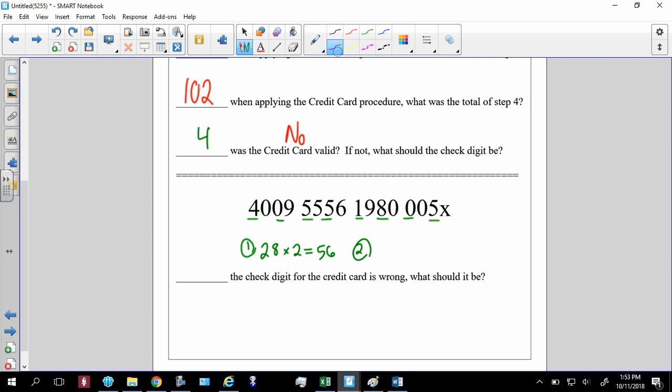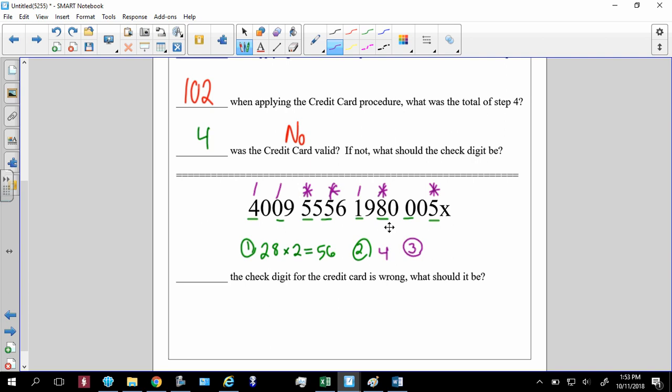Let's see, 5 through 9. That is not 5 through 9. That's not 5 through 9. Oh, that's 5 through 9. Let me star that. That's 5 through 9. Star that. That's 5 through 9. That one wasn't. And that right there. 4 numbers in the 5 through 9 range. That's 4.